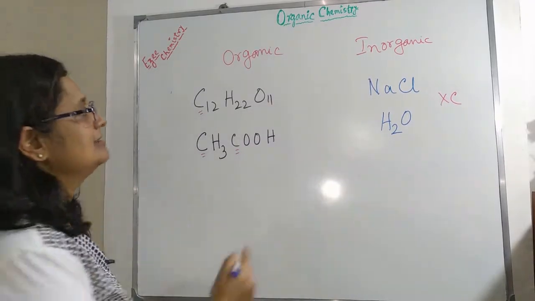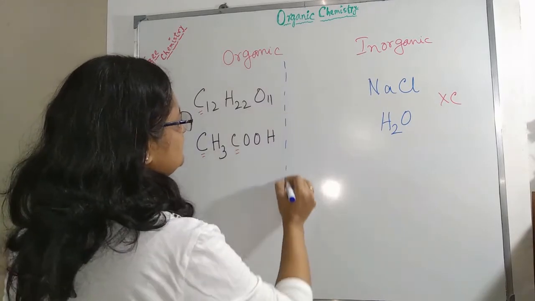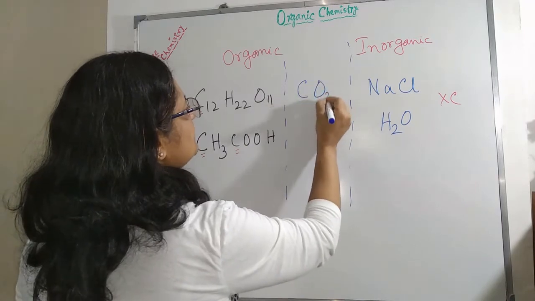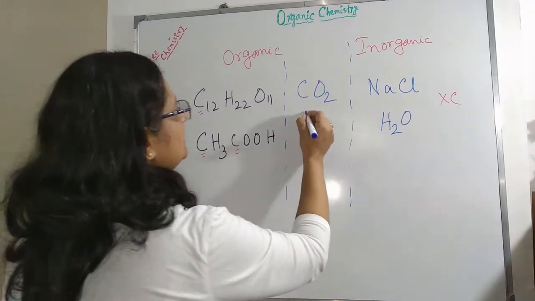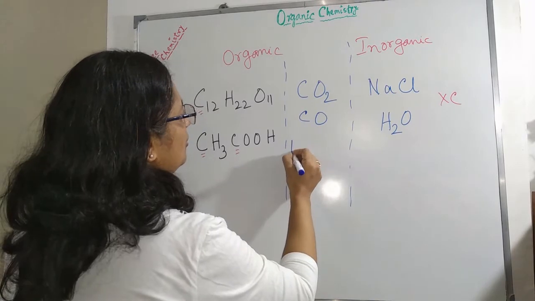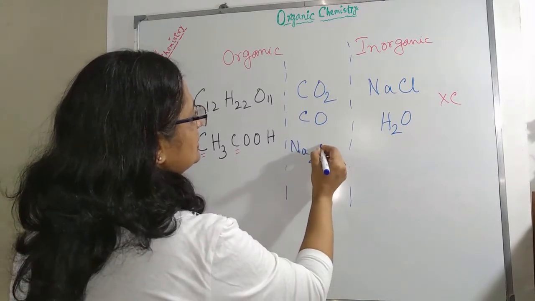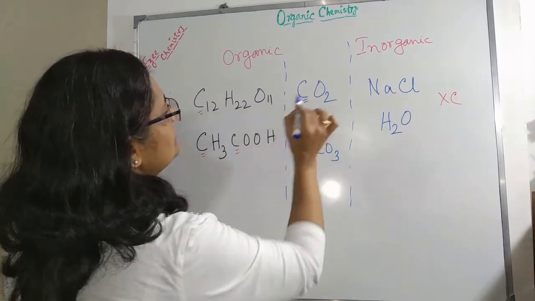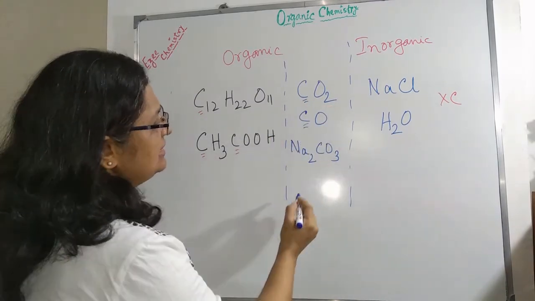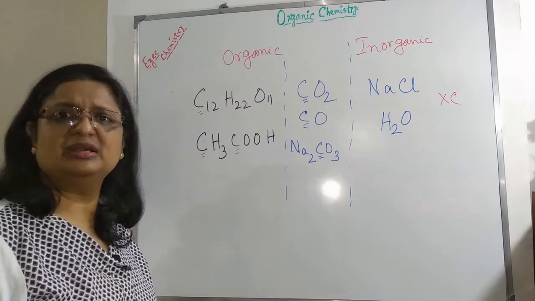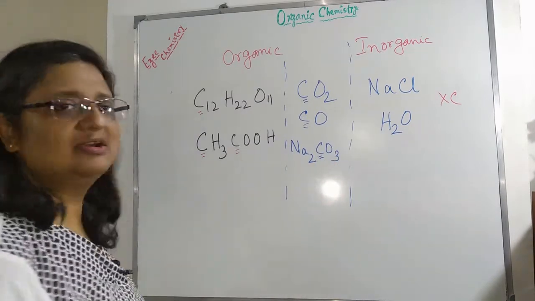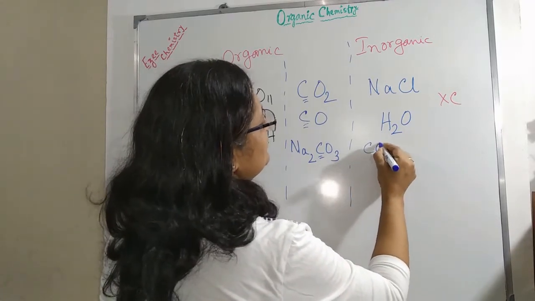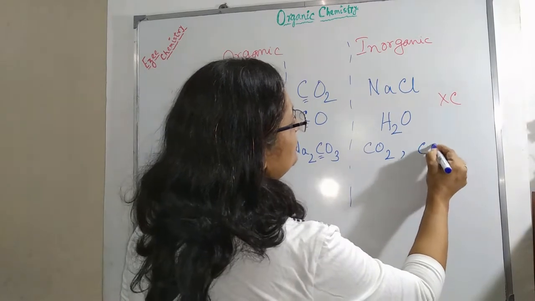One of them is, just let me make a column here. One of them is carbon dioxide, or say carbon monoxide, or say sodium carbonate. Here you can see carbon dioxide has carbon, carbon monoxide has carbon, sodium carbonate has carbon. So, are they organic compounds? No, they will be considered as inorganic compounds.